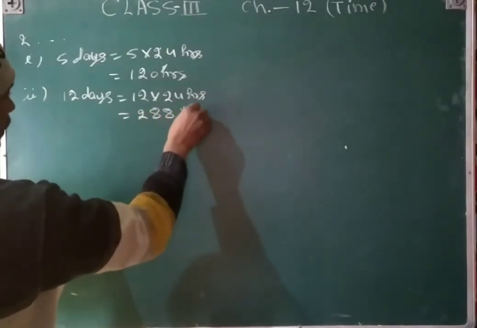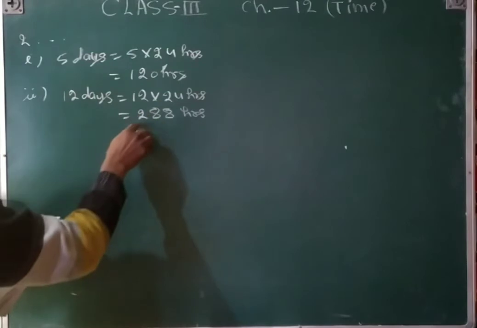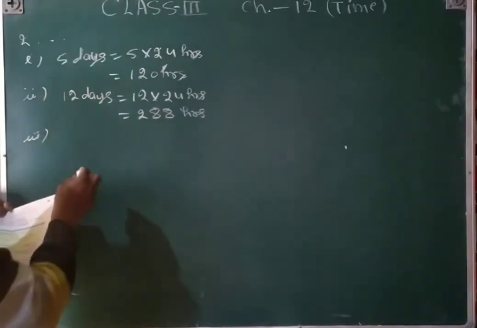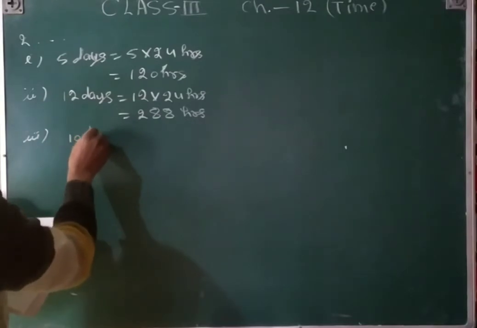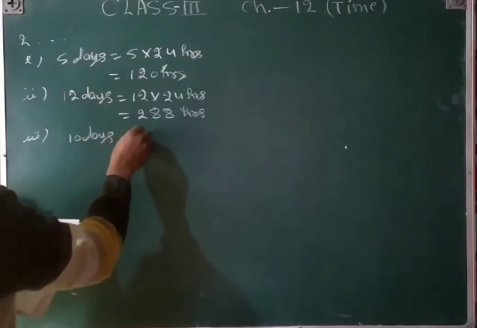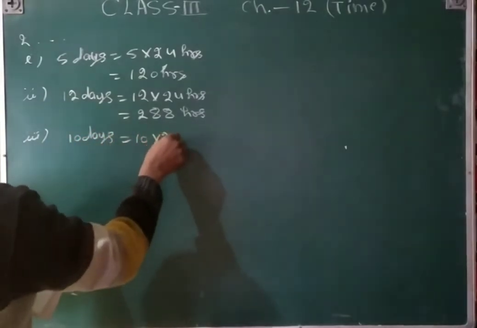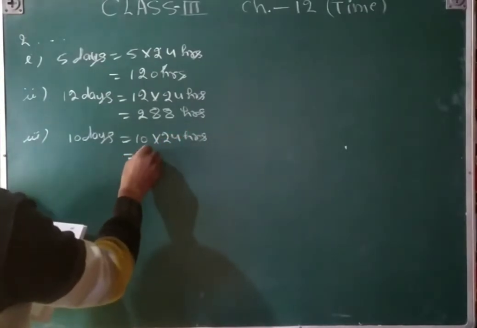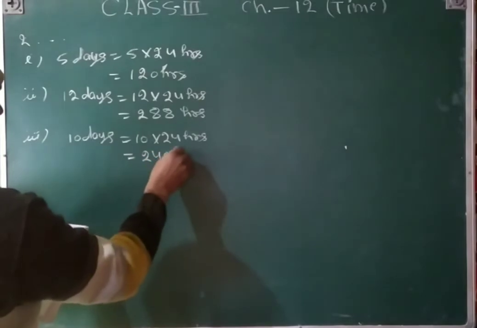288 hours, by the multiply of both. Third, 10 days. 10 days is equal to 10 into 24 hours. That is 240 hours.